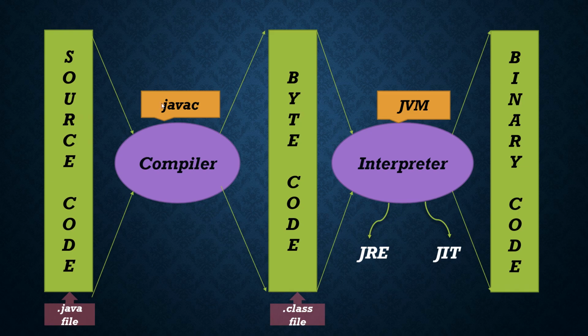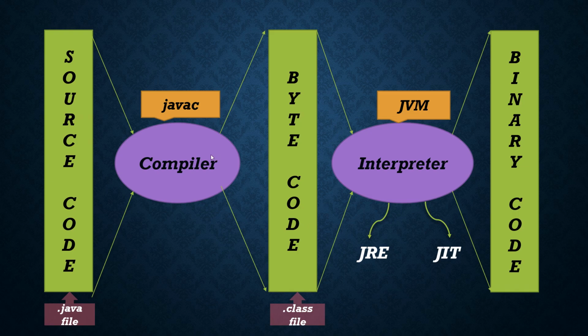So here Javac will be compiling your source code, and the JVM will be executing your program. For Javac, the input will be the source code, which will be in the high level language. What will Javac do? Internally some syntax is preloaded in Java. It will check whether the programmer is following that syntax or has made any mistakes. That is what the compiler will be doing.